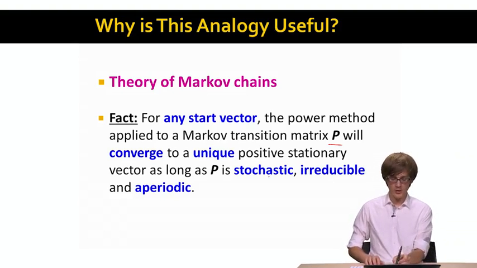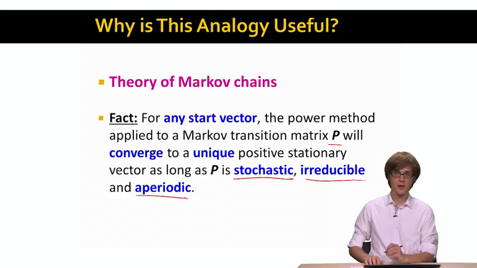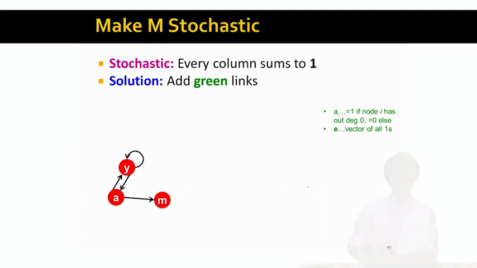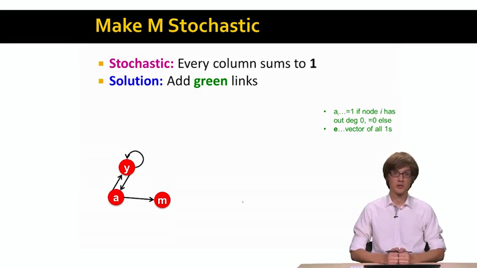Now what I will show is that for each of these three conditions, stochastic, irreducible, and aperiodic, adding random teleports gives us in some sense a stochastic transition matrix that has these properties. So what we will do now is convince ourselves that our matrix M, together with these random teleports, has all three properties that we need for the PageRank vector r to exist. The first question is, why do teleports make M stochastic?